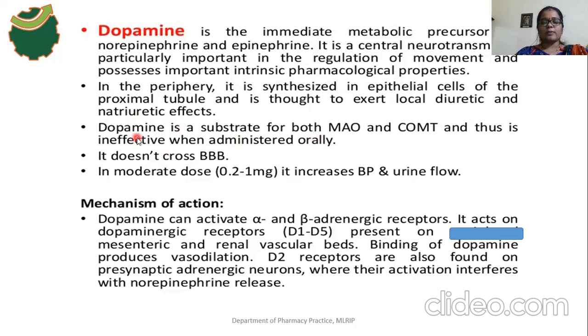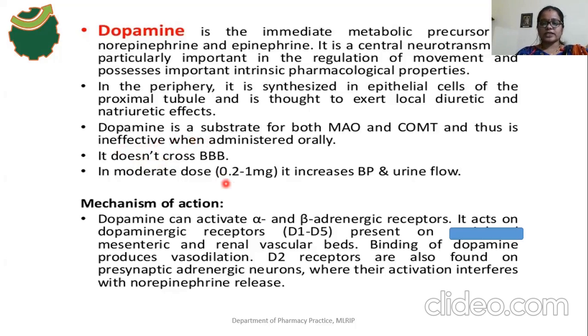Dopamine is metabolized with the help of the MAO, monoamine oxidase, and COMT enzymes. The drug is ineffective when given by the oral route. The drug does not cross the blood-brain barrier. Dopamine does not cross the blood-brain barrier; only levodopa crosses it. The drug should be given by the IV route, because it is ineffective orally.